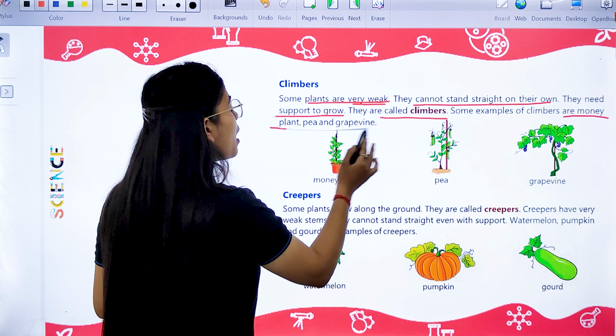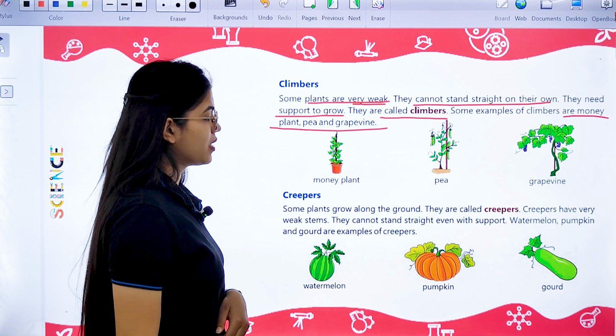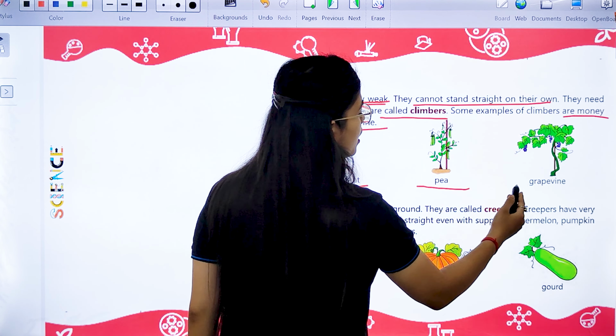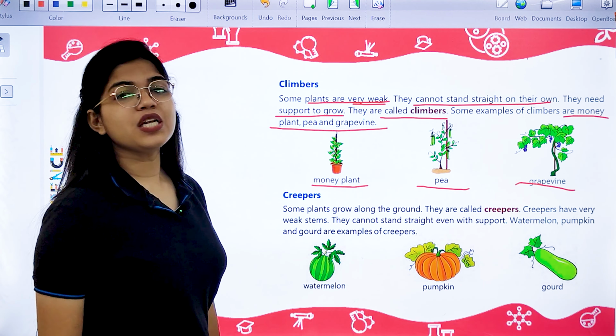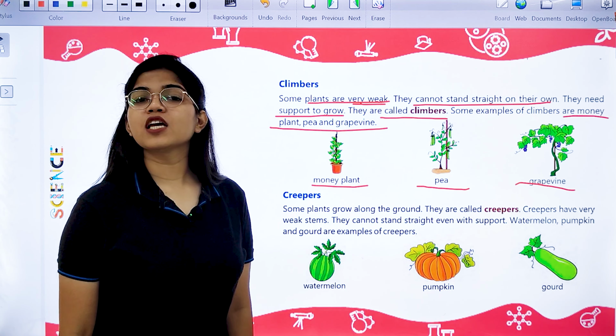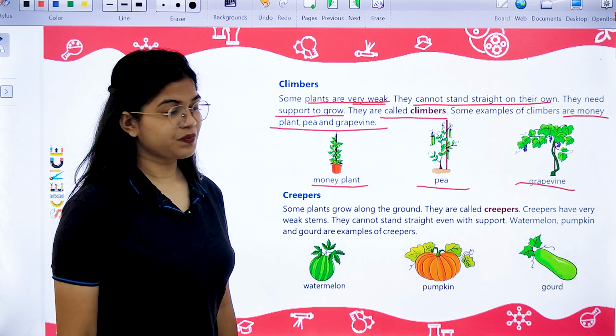Examples are the money plant, pea and grapevine. This is the money plant, this is pea, this is grapevine. All these are climbers. They need the support of something else to stand and to grow.